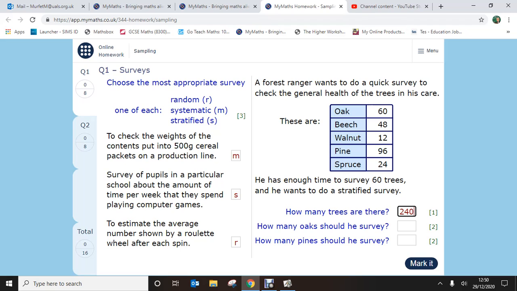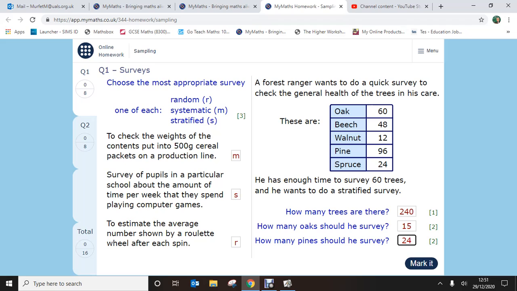Well, we know it's 60 trees in total, and we want 1/4 of the trees. How many oaks? 60 divided by 4 is going to give me 15. Okay. And how many pines should he survey? Again, we've got 96. So 96 divided by 4 is going to give me 24. Okay, so you need to total it first, and then 240 divided by 60.